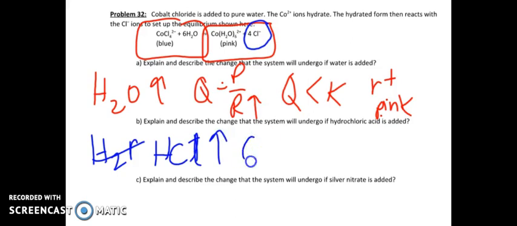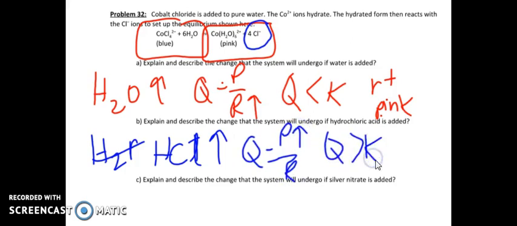So Q equals P over R. If my chloride increases, what happens to Q? Q gets bigger than K. How is it going to shift? It has to minimize that effect. It's going to shift to the left, and therefore it's going to turn blue. That's why I use blue.